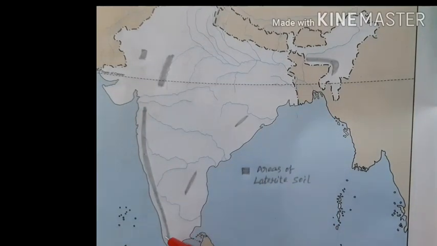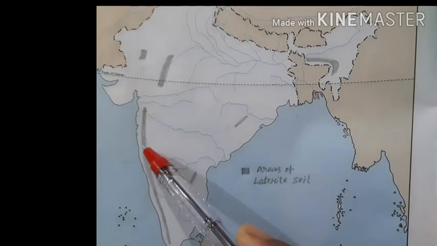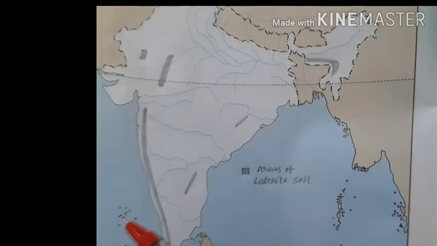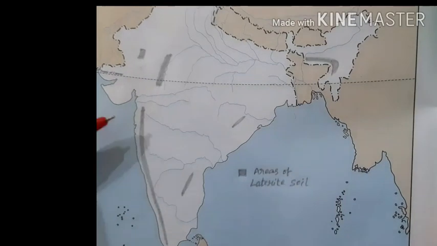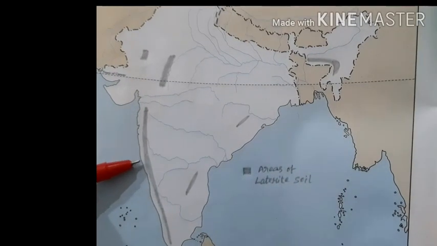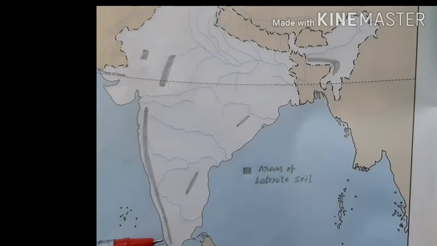So when you draw it, you can draw this line by touching the origin or source of the rivers, but take care that this side doesn't touch the coastline. Without touching the coastline we have to mark the presence of laterite soil in the western part of the Western Ghats.